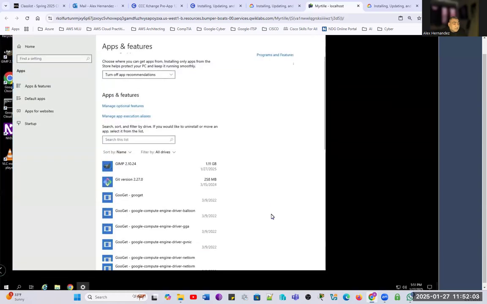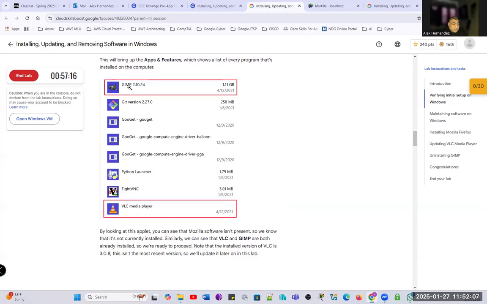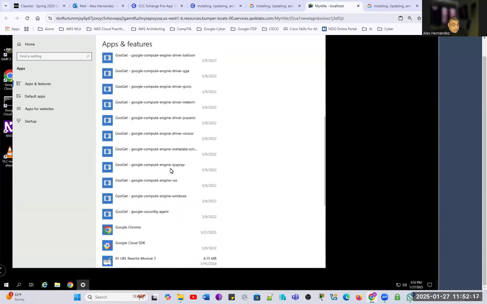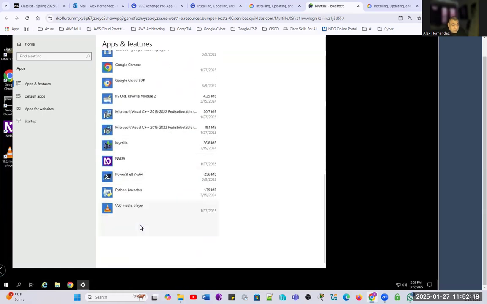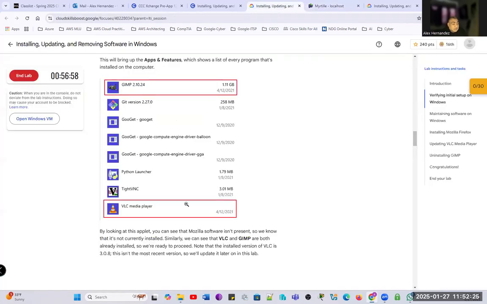We have it. When we open the apps and features, we can see that we have the GIMP program at the very top, and we have the VLC media at the bottom. These are pre-installed programs for us, so we can follow up on the lab.